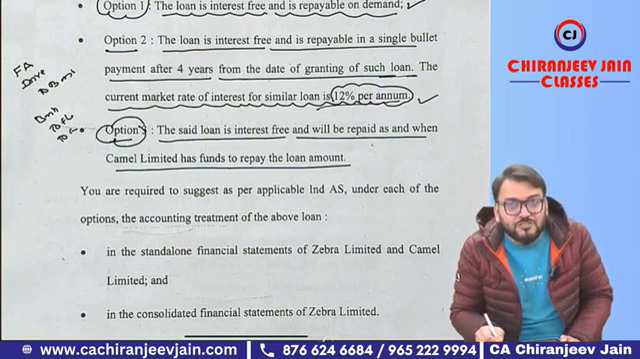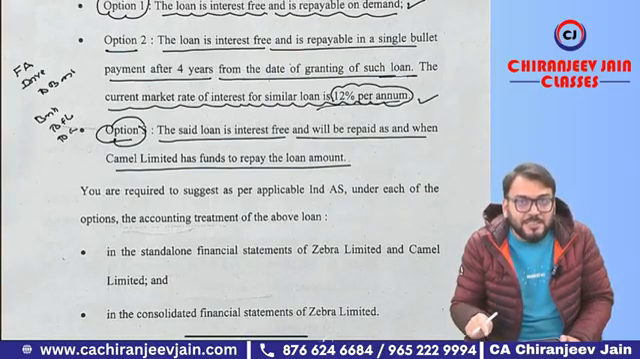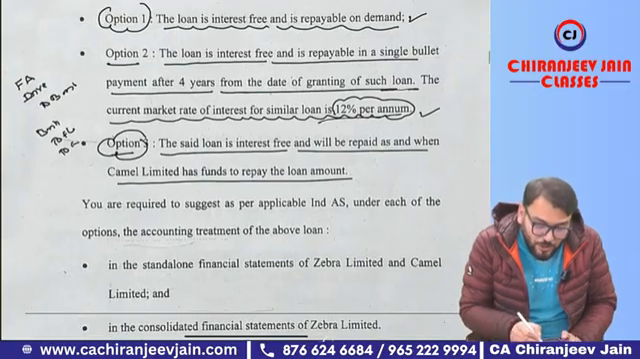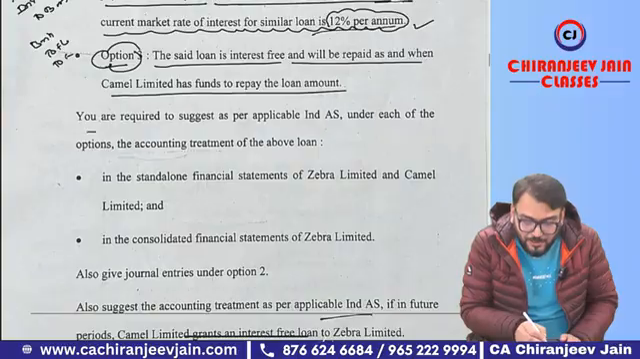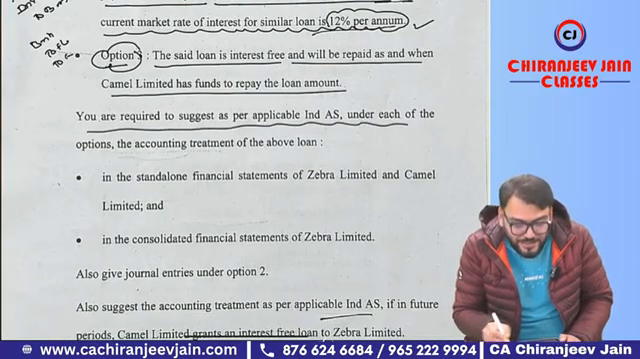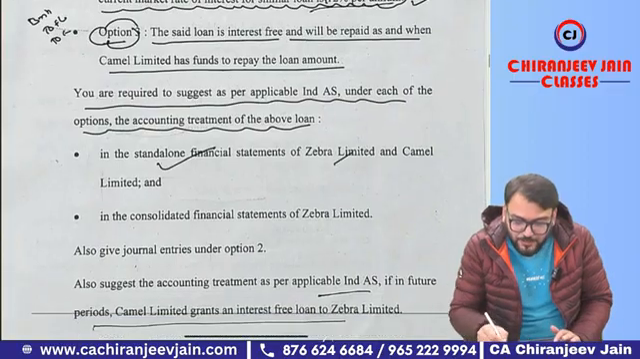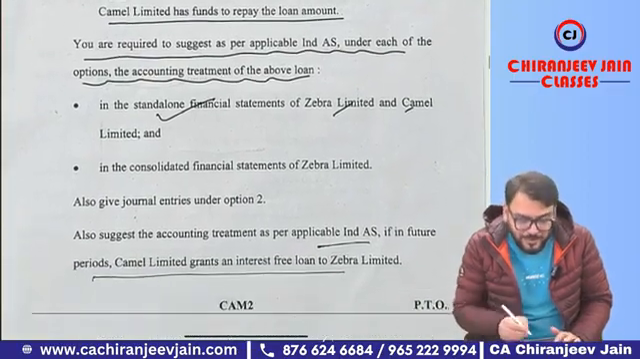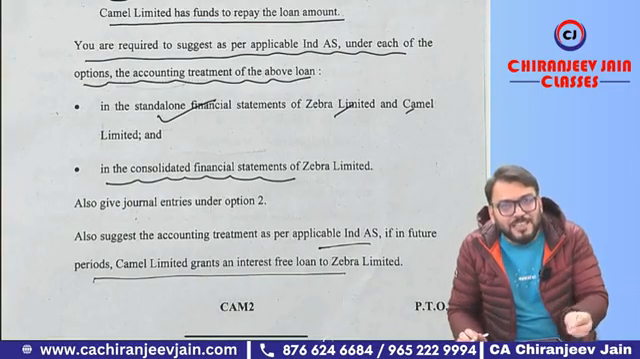Now in this option number 3, you can see the repayment date is not given. The settlement date is not given. Therefore, we need to estimate the settlement date. And if you estimate that the settlement date will be 4 years, therefore the solution of option number 3 will be similar to option number 2. You are required to suggest, as per applicable Ind AS under each of the options, the accounting treatment of the above loan in the standalone financial statements of Jibra and Camel Limited. Already I have said, in the consolidated financial statements, can you say the entire transaction will be eliminated in CFS?